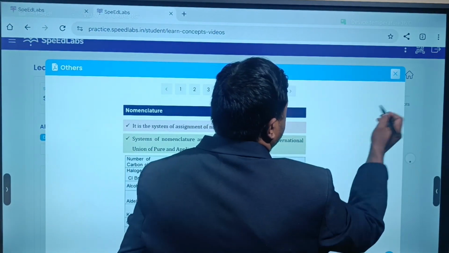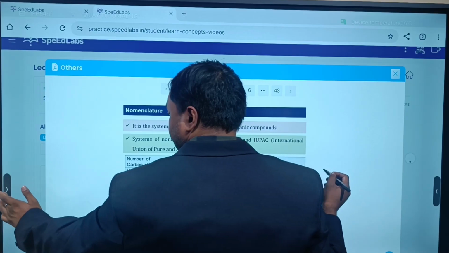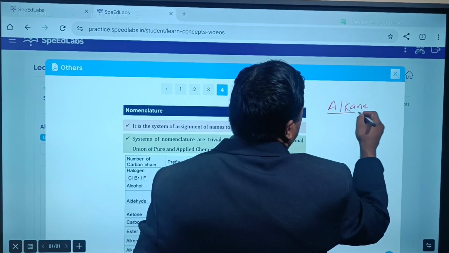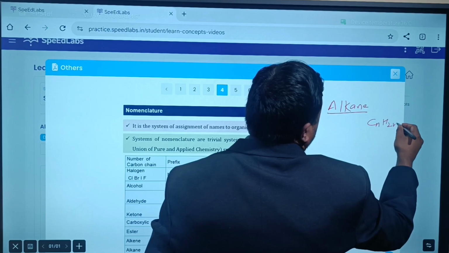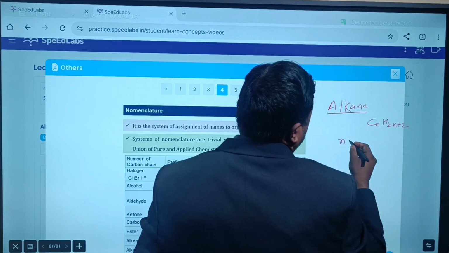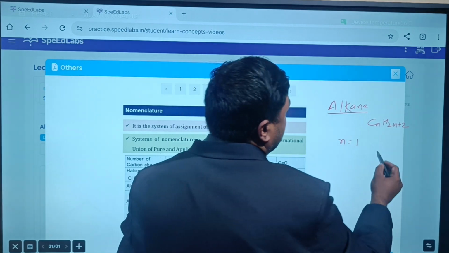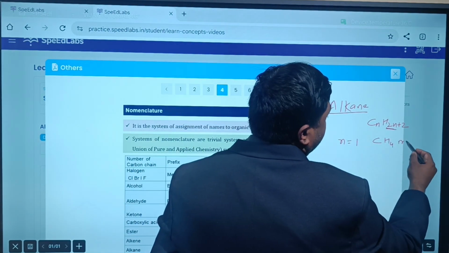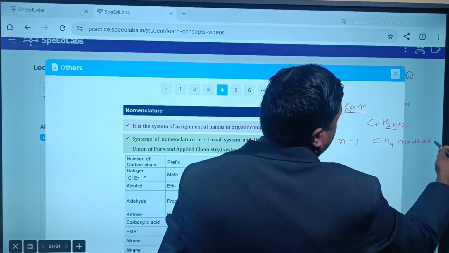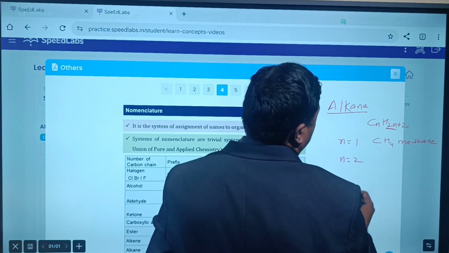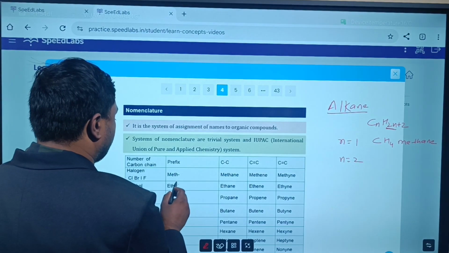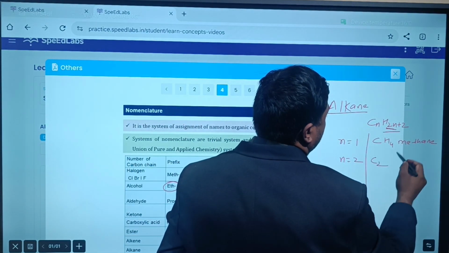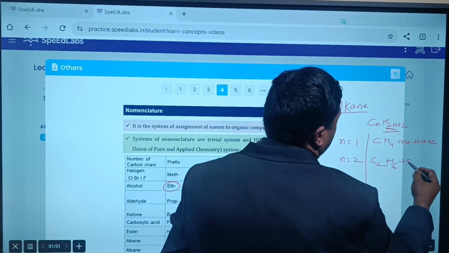For example, let's take alkane. The formula is CnH2n+2. Put n equal to 1 and substitute: C1H(2×1+2), that is CH4, which is called methane. Take n equal to 2. We use the root word eth, so we write C2H(2×2+2), that is C2H6. This is called ethane.